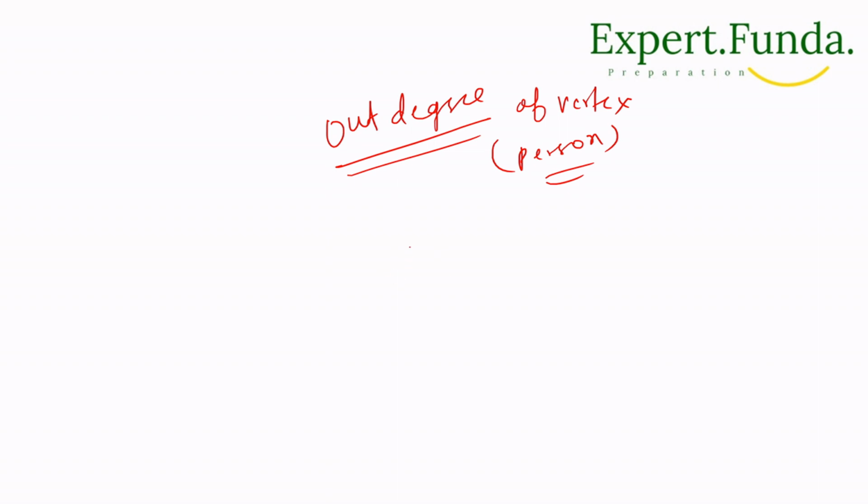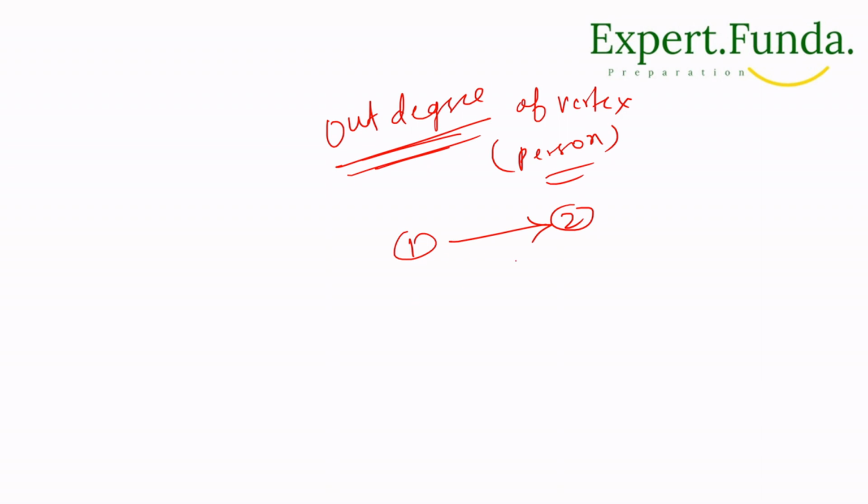Like, someone is going from here to here, let's suppose. So what is the out degree? The out degree of a vertex, that is a person, is the number of directed edges going out of it.